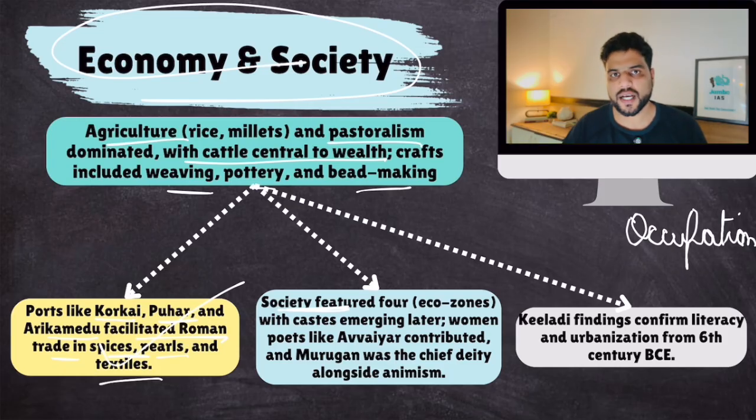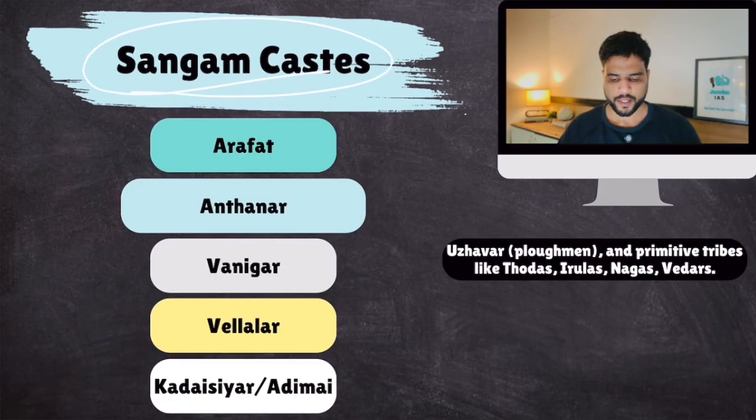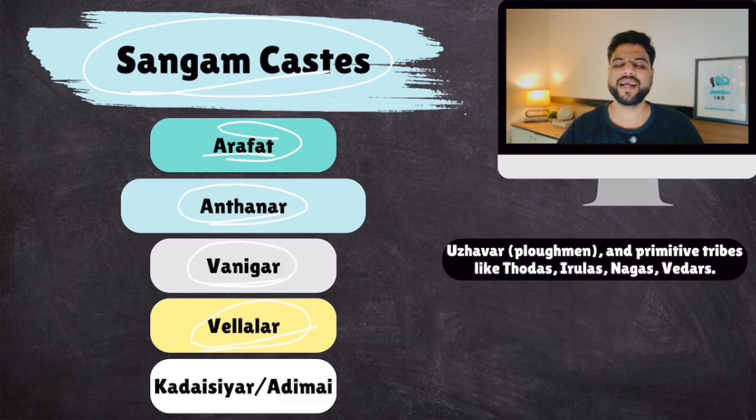Though later in the Sangam age, it became hereditary, birth based, initially it was occupation based, like early Vedic, later Vedic. Keeladi findings confirm literacy and urbanization. All right. So these were the Sangam castes. Arasar were the kings. Antanar were Brahmins, the priestly class. Vanigar were traders, and Velalar were big agriculturalists, landlords.